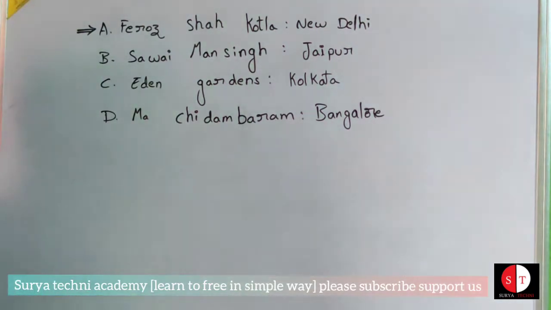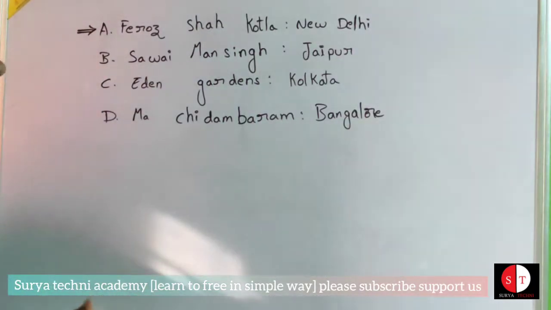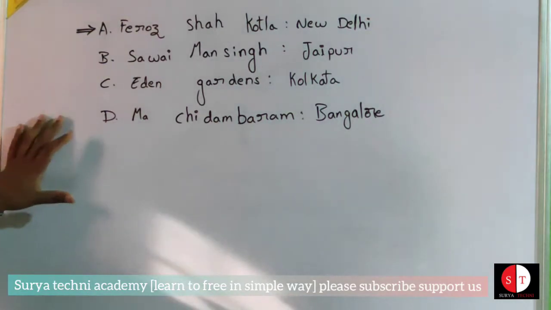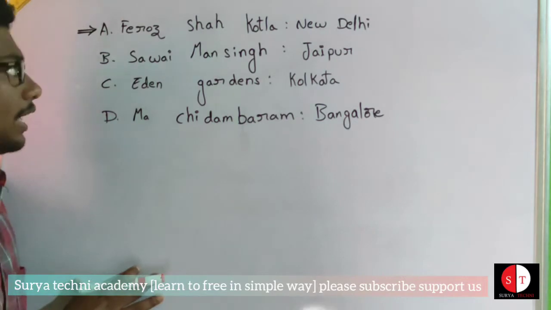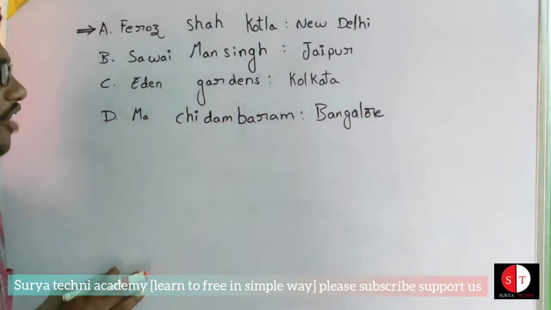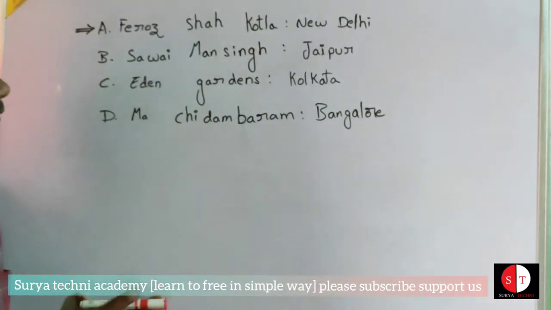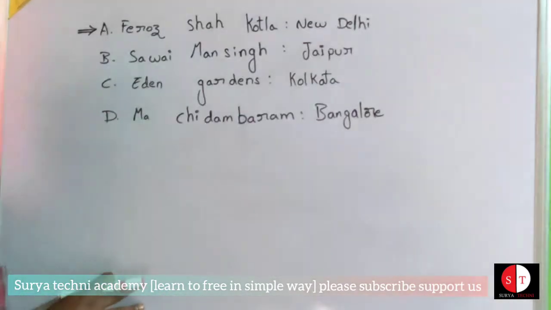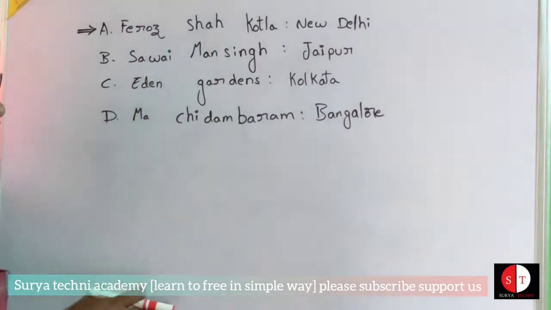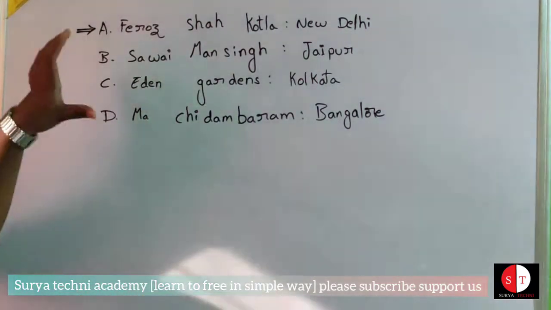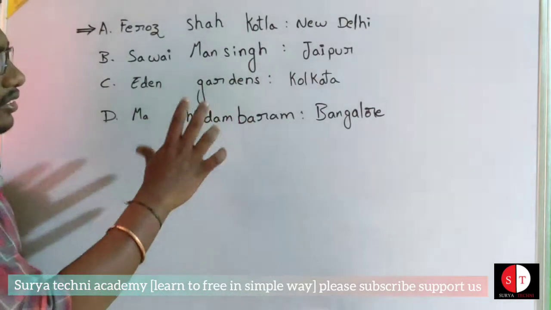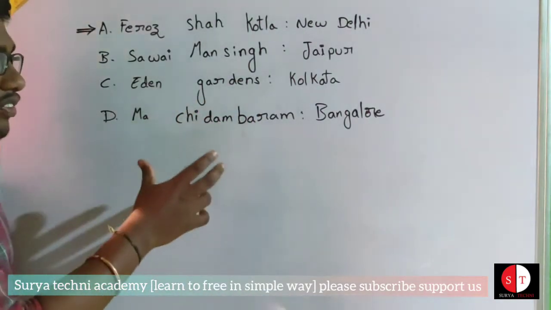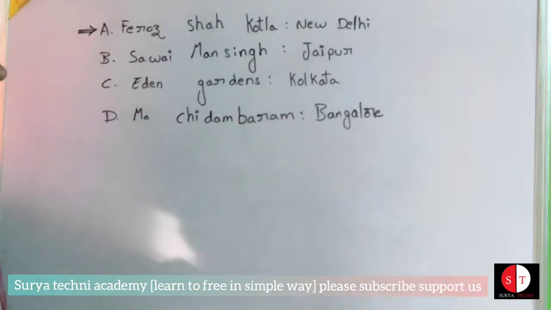I will discuss the word type classification. Let us see this question. Option A is Feroz Shah Kotla in New Delhi. Option B is Sawai Mansingh in Jaipur. C is Eden Gardens in Kolkata. D option is MA Chidambaram in Bangalore. So okay, we have to see what difference there is among these four options. That means some pattern is galat hai, that means wrong.